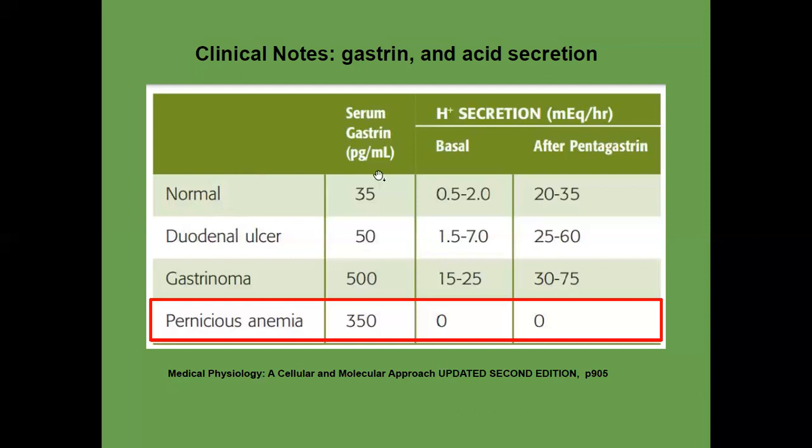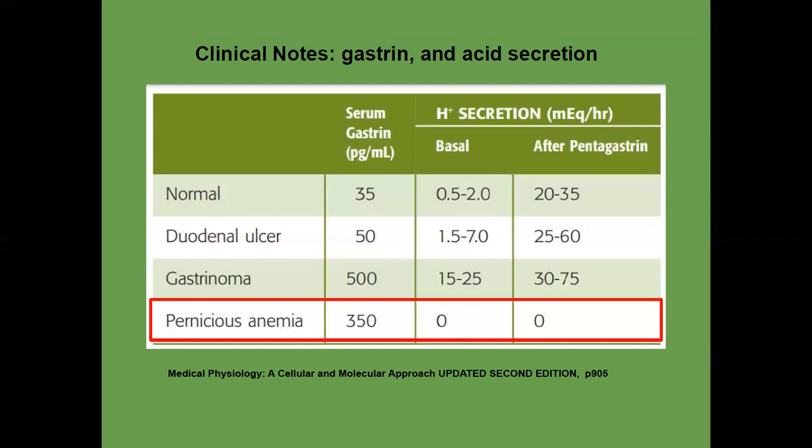In this case, you can see that at the basal level, the hydrogen secretion in the duodenal ulcer patient is also a little bit high, like 7, while normal is only 2. What does it mean? If your gastrin level is high, remember, the physiological function of gastrin is not only to increase gastric acid secretion, it also induces growth of the parietal cells and also the ECL cells.